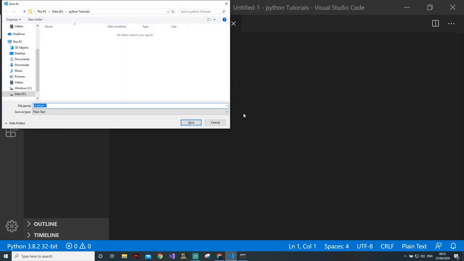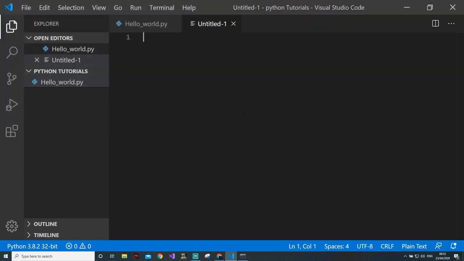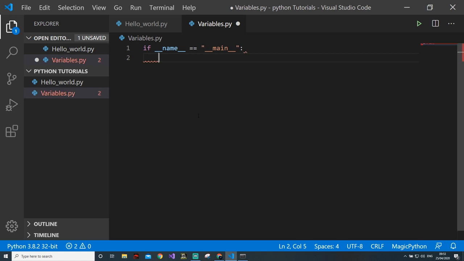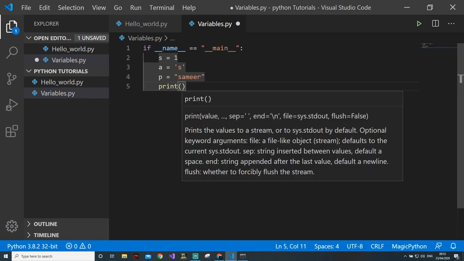Variables.py. Then write the main function, and it's easy. In this, Python automatically detects what kind of variable you are using. For example, if I'm writing s equal to 1, or I'm writing a equal to s, or I'm writing p equal to Sunny. So it's very easy for Python to guess what are these variables.